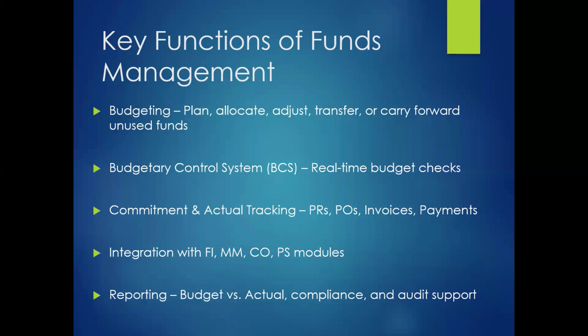The first key function, as we have understood, is budgeting. Under budgeting we can plan, allocate, adjust, transfer, or carry forward the funds which are not yet used. Then, with the help of public sector management, we have the budget control system, which we call the budgetary control system, BCS. Through this, the system checks the budget in real time, and if it exceeds the limit, like in the example we just discussed, it gives you an error message and will not allow the user to spend.